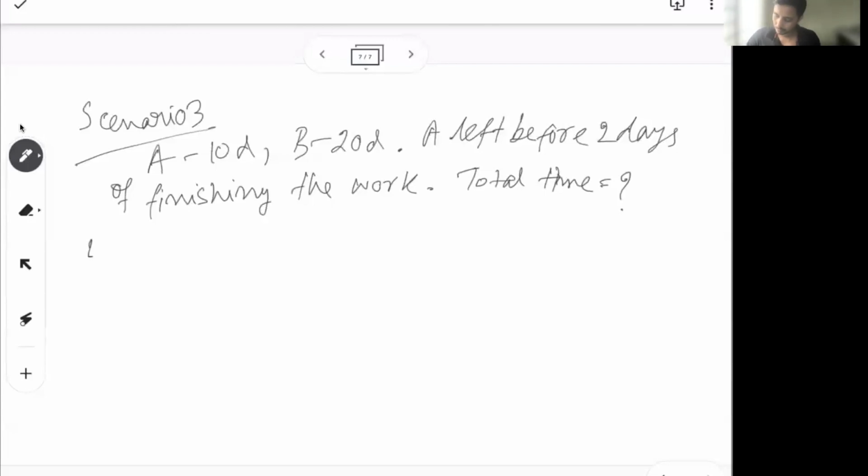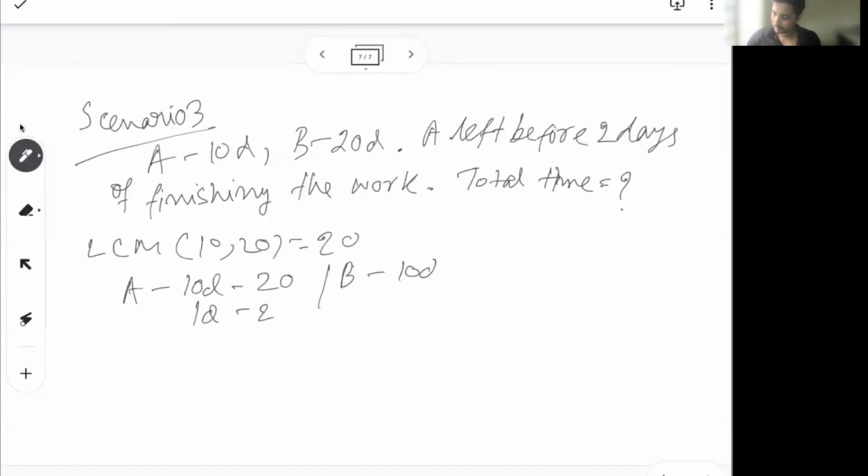So again we'll start with the LCM of 10 and 20, which is 20. A does 20 units in 10 days, so A in 1 day can do 2 units. Similarly, B does 20 units in 20 days, so B in 1 day can do 1 unit.